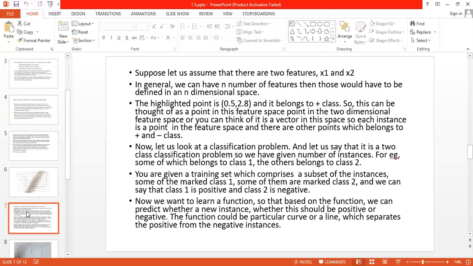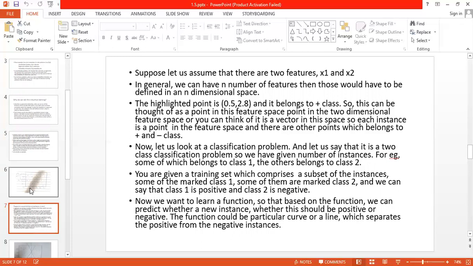You are given a training set which comprises a subset of instances. Some are marked as class 1, some as class 2. Now we want to learn a function so that we can predict whether a new instance should be positive or negative. The function could be a particular curve or line which separates the positive from the negative instances.